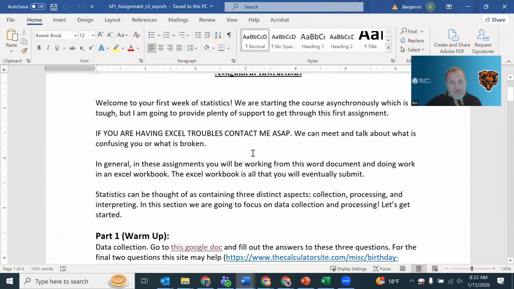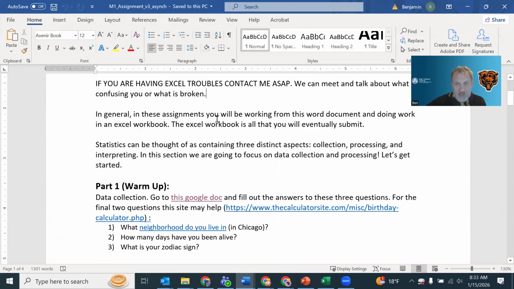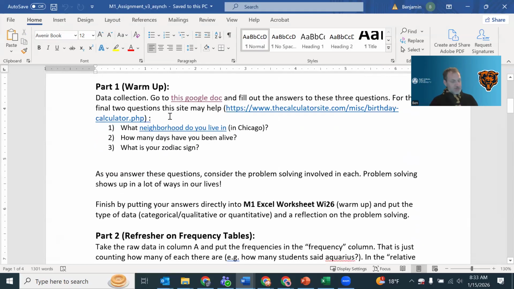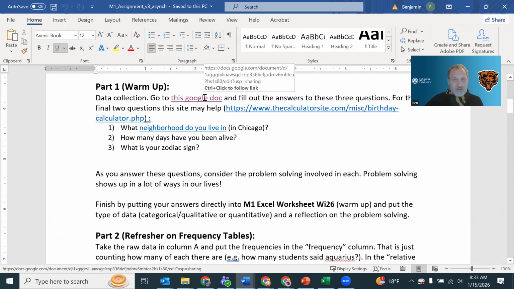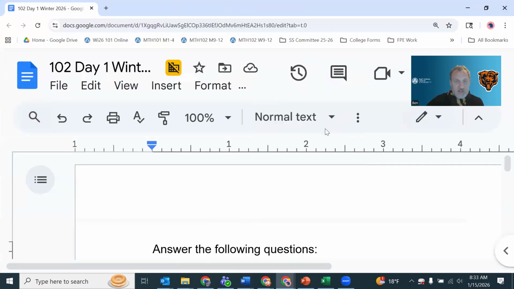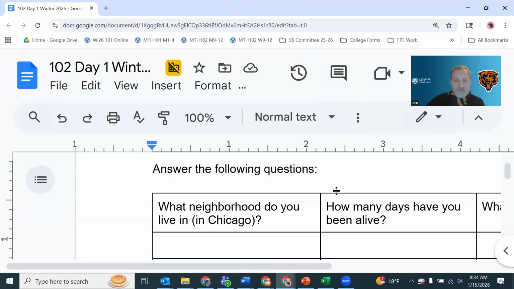All right. So, working on this document, there are 3 distinct aspects. Warm up. Data collection. In this part, you see a Google Doc link, and typically in Word, you have to do the control click to go to the link. This is just a common Google Doc for everybody in 102 this winter. And I've got 3 questions here.